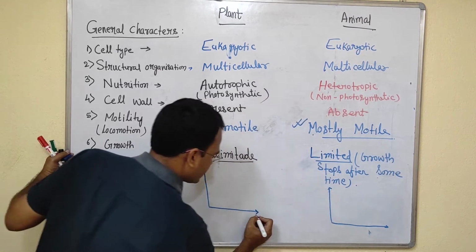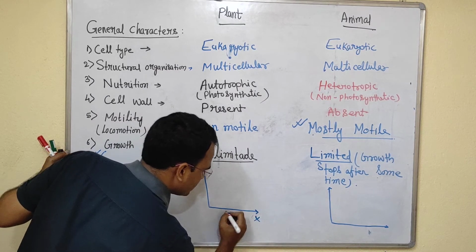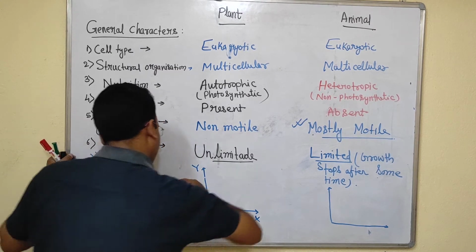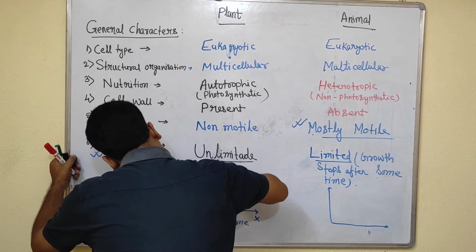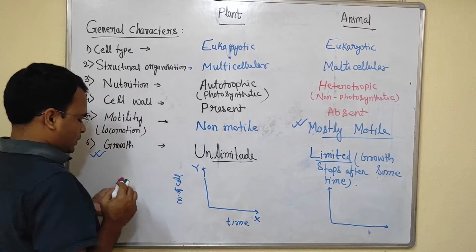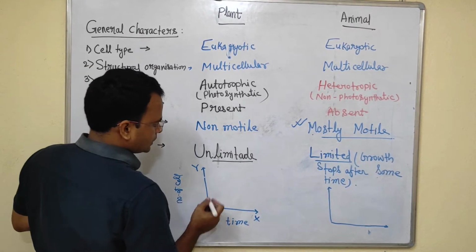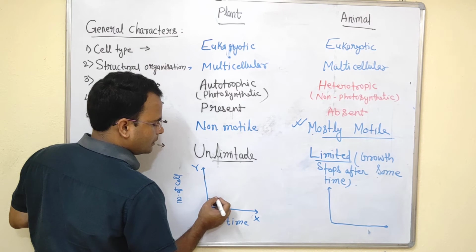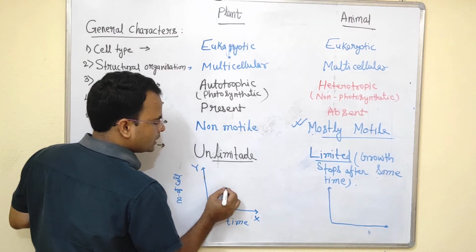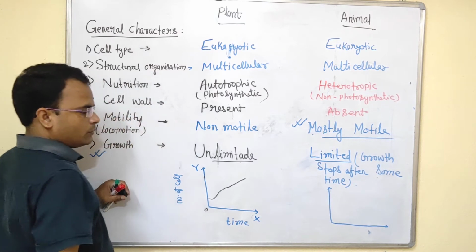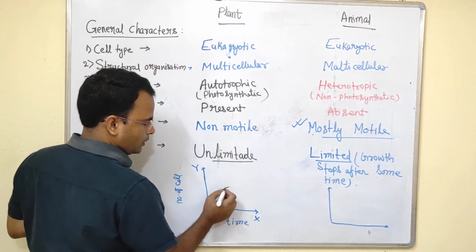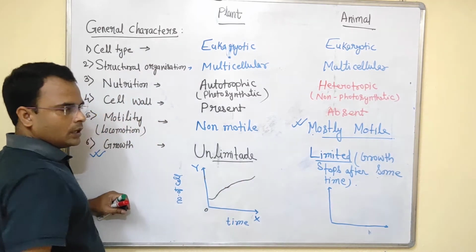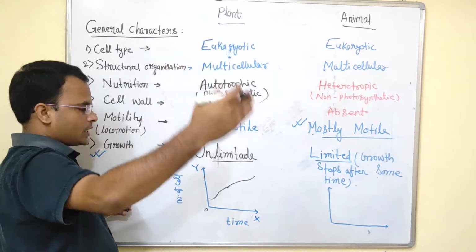On the x-axis we take the time period, and on the y-axis the number of cells. In plants you can observe that it will never start from zero. At certain times there is small growth, but still it is growing and growing. Continuous growth will be there, although up to a certain time it is fast, it will always move in the upward direction.